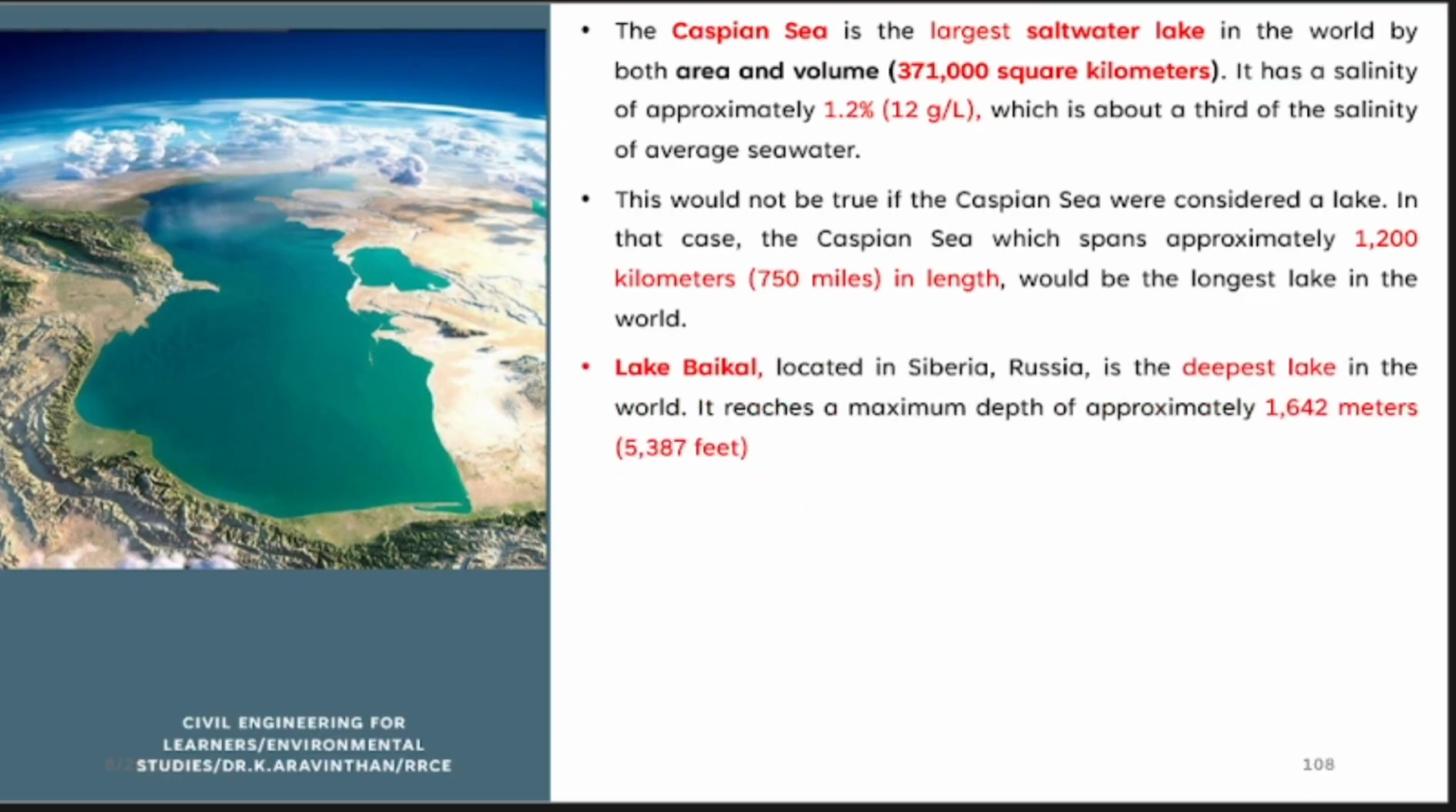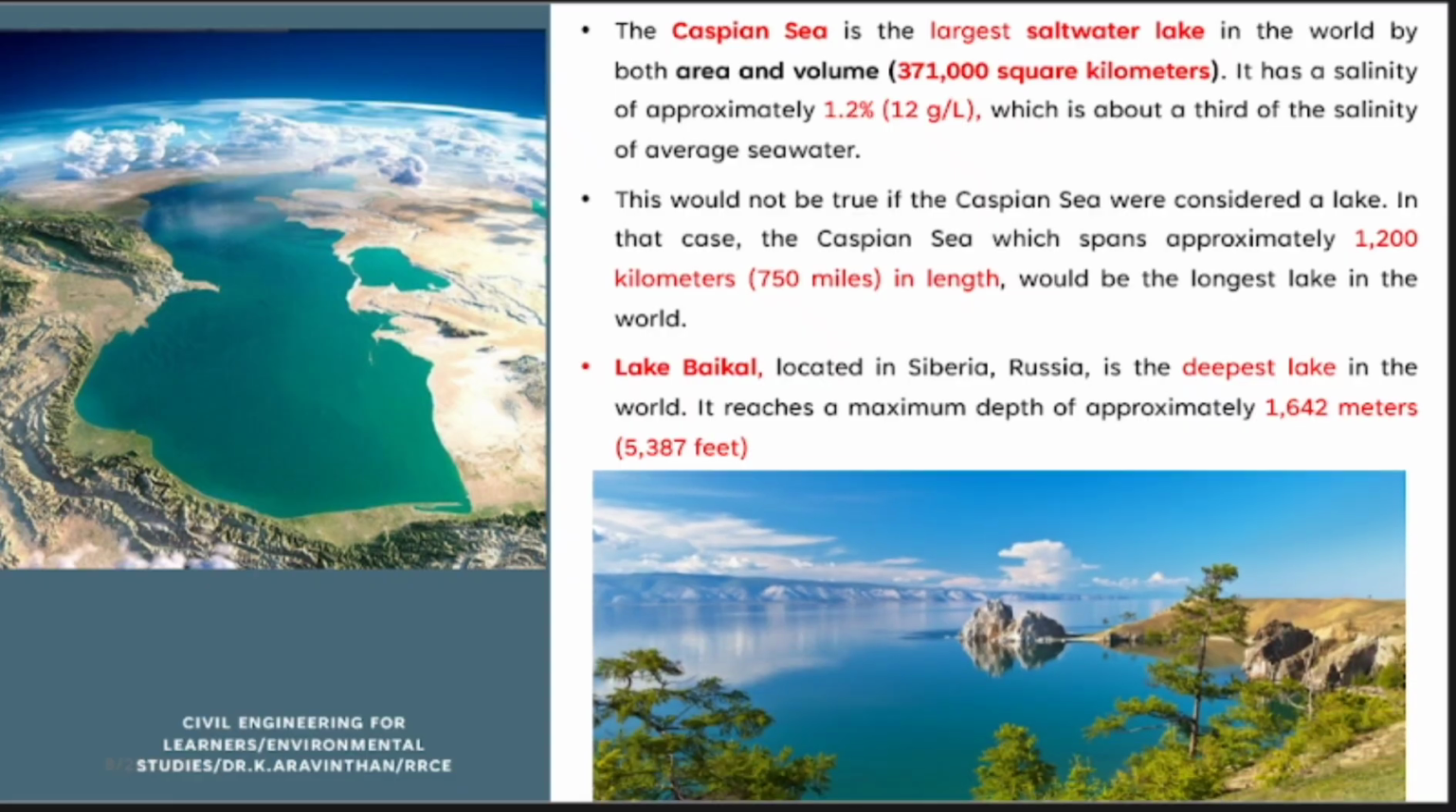Now Lake Baikal, I have told you, is the deepest lake. What is the depth of this lake? 1640 meters. That is why you have different levels of aquatic living beings. This is Lake Baikal, the deepest lake, situated in Russia.